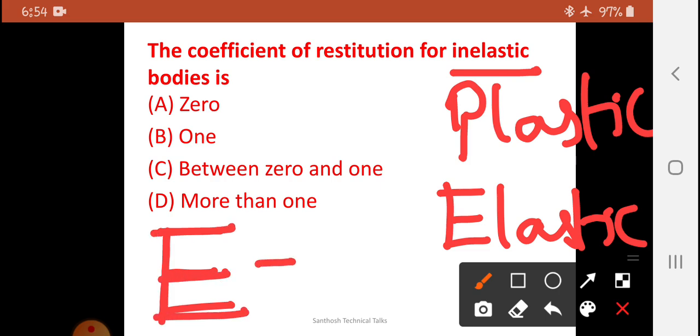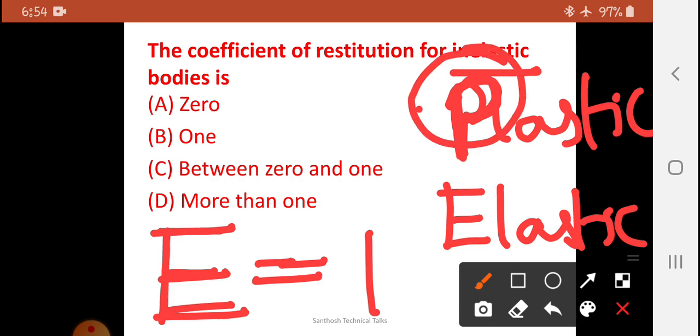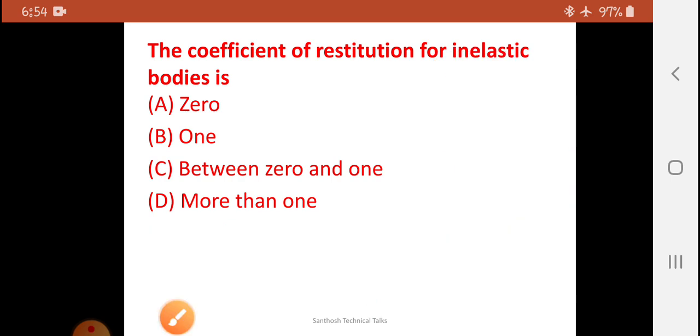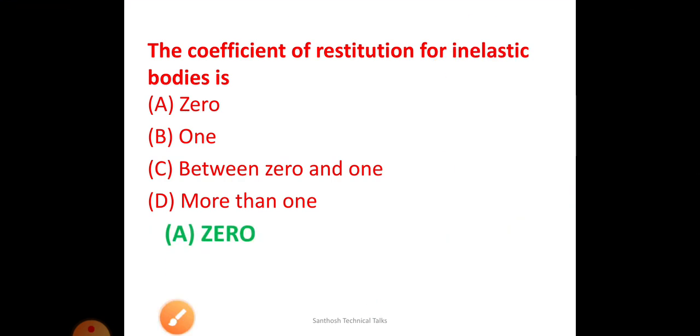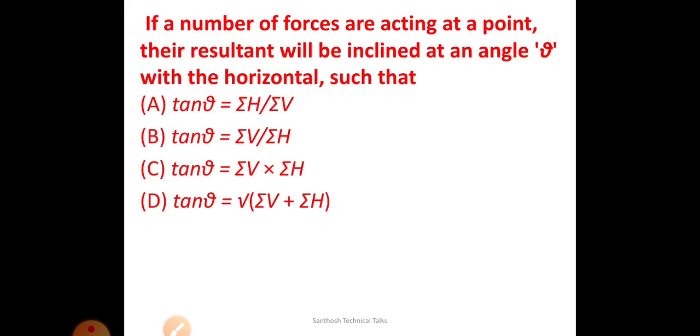So the coefficient of restitution of an elastic body is equal to 1, whereas for plastic or inelastic bodies, plastic P, the capital P, 0 is there. So you can easily remember that for a plastic or inelastic body the coefficient of restitution is 0. This is how we can easily remember the questions and then the answers.